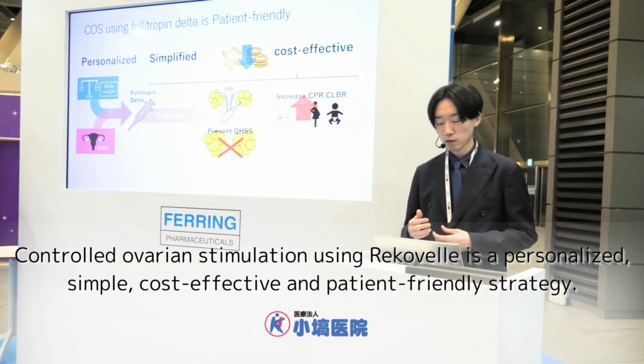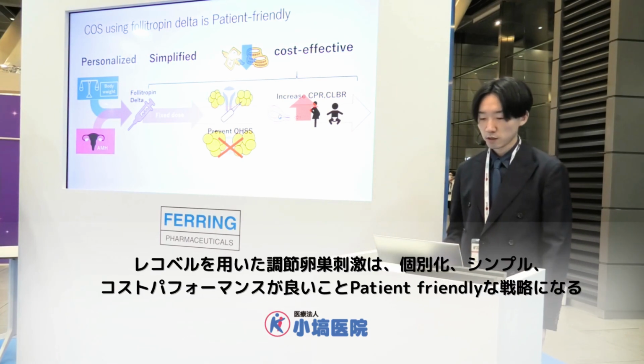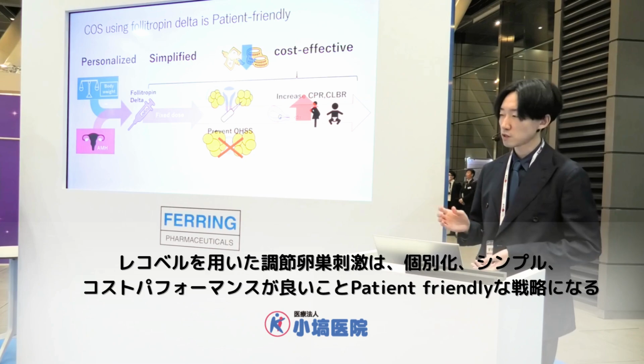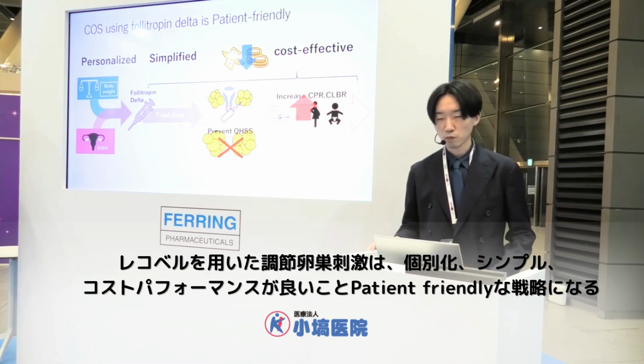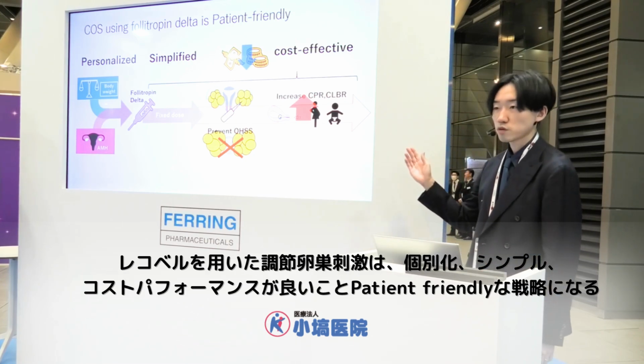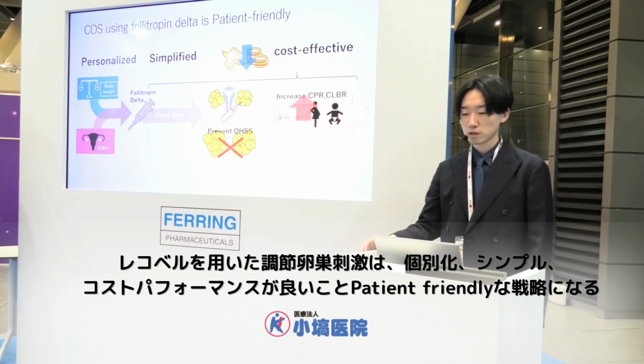And using Follitropin delta, preventing OHSS and increasing cumulative live birth or cumulative pregnancy rate, this is effective. And most importantly, this is cost effective. This is patient friendly.